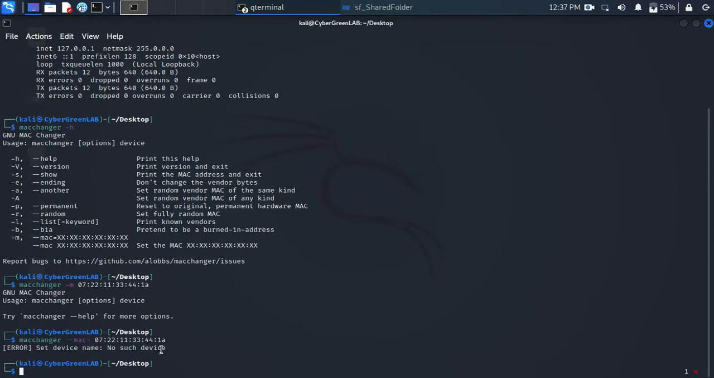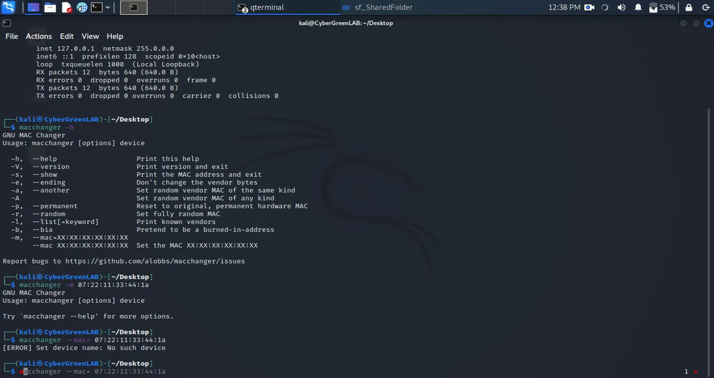So, set device name, no such device. So actually there is a limit. It's because a MAC address can only use letters from A to F, and numbers from 0 to 9. Actually, a computer only understands zeros and ones. There is no 10 in computer, right? So let me redo it.